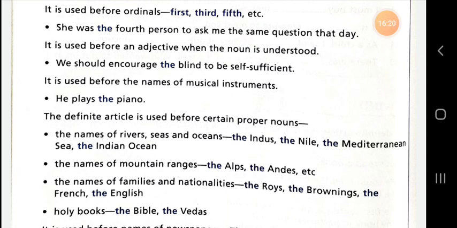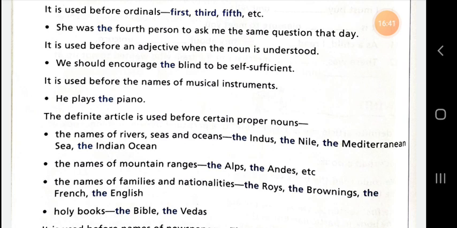Dear student, the is used before the names of mountain ranges. Remember the point, you can use the before the names of mountain ranges. The Himalayas, the Vindhyachal, the Aravalli, the Andes, the Alps.